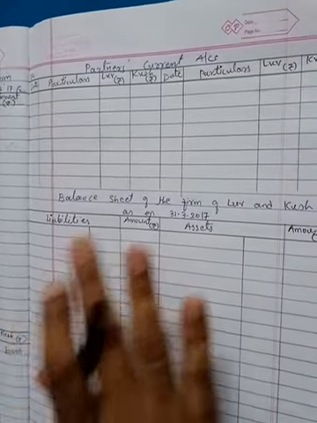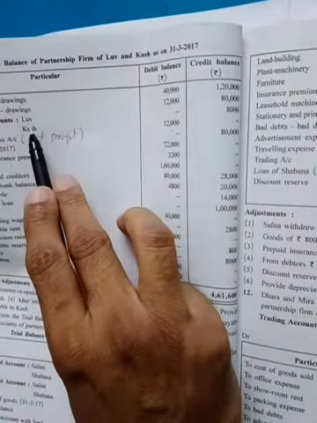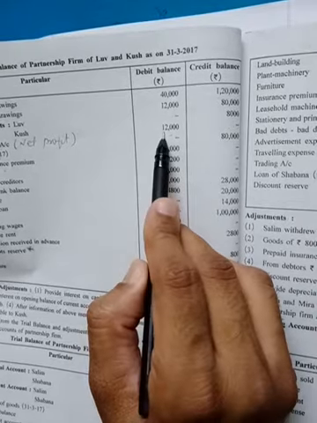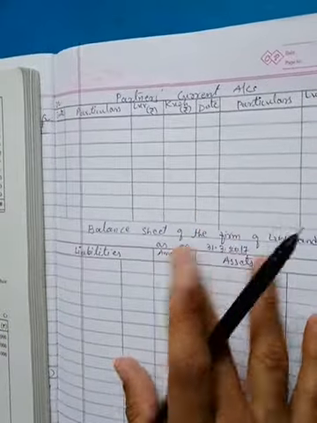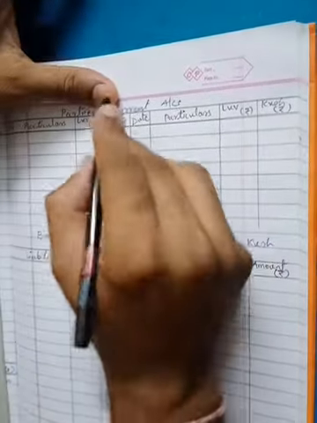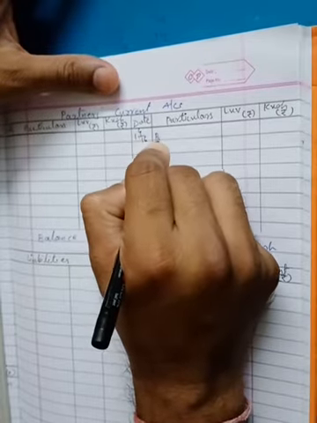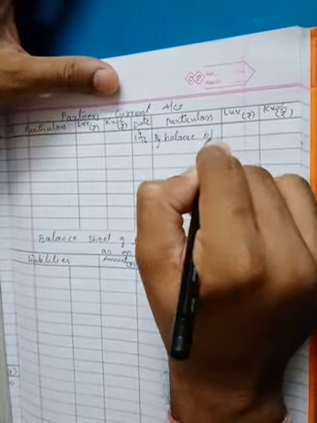Now the opening balance of current account. We have seen in the trial balance that the current account of Love is available as a credit balance of 8,000 and the current account of Kush is available as a debit balance of 12,000. Love's current account credit balance is shown on the credit side of the current accounts, date 1/4/16, by balance brought down.